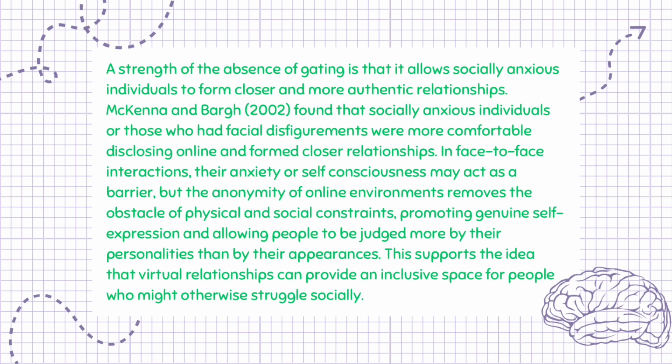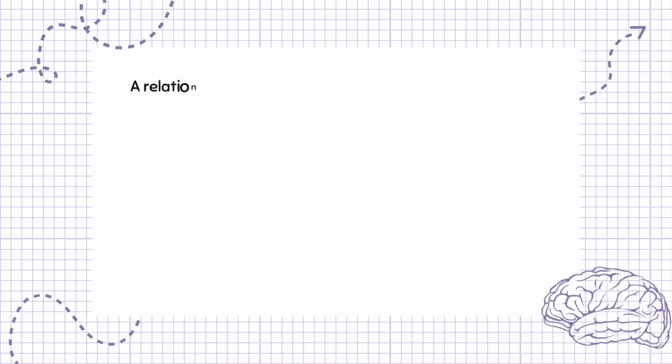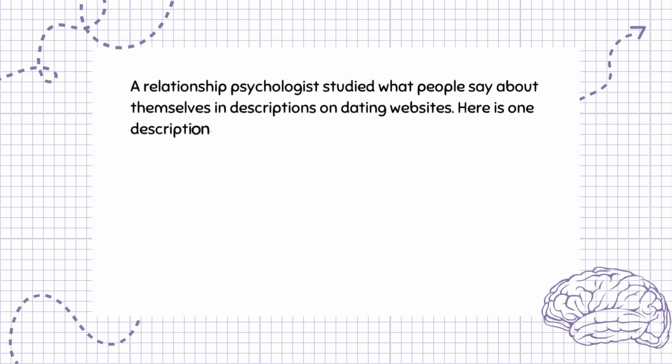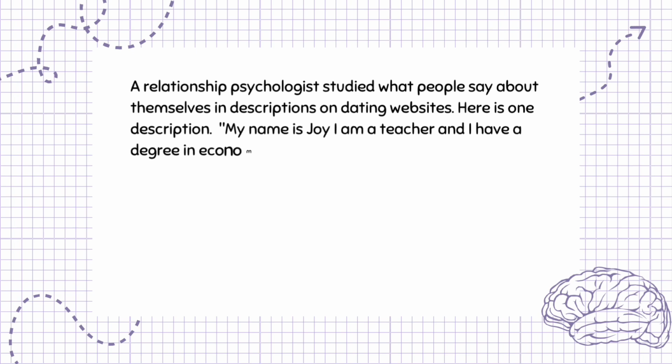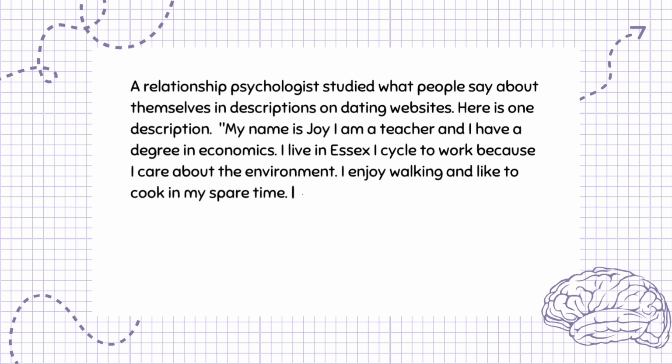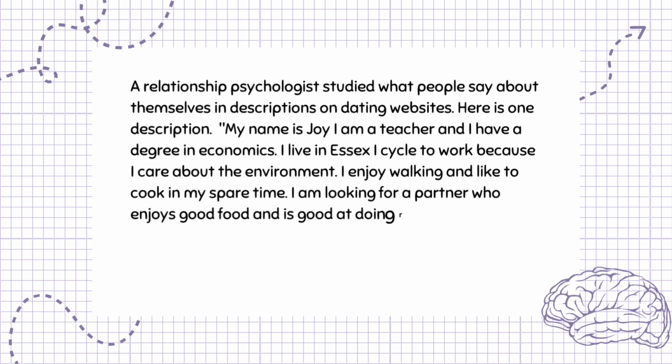A relationship psychologist studied what people say about themselves in descriptions on dating websites. Here is one description. "My name is Joy. I am a teacher and I have a degree in economics. I live in Essex. I cycle to work because I care about the environment. I enjoy walking and like to cook in my spare time. I am looking for a partner who enjoys good food and is good at doing repairs around the house because I'm not very practical."